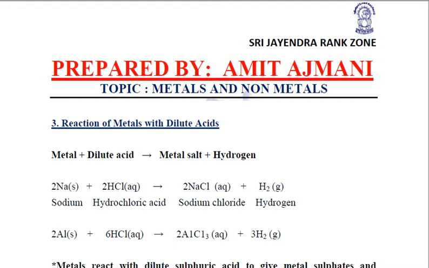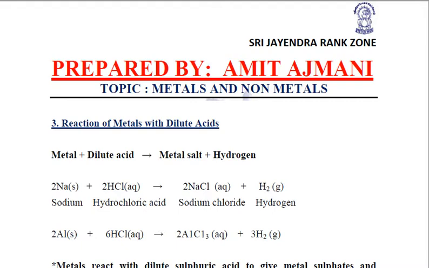But if the metal is less reactive and does not react with cold water, then we have to heat the water. It will react with warm water. For a lesser reactive metal, we have to heat further, and it will react with boiling water. Further less reactive, it will react with steam.